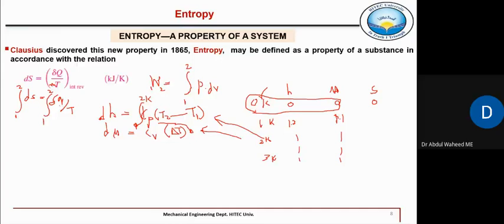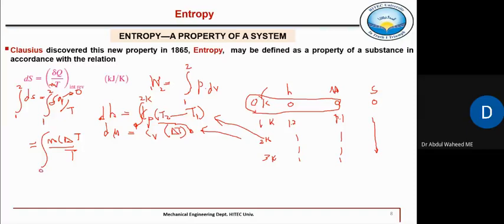So it means this term del Q by T is 0 because there is no heat transfer. And then we start calculating entropies at higher temperatures by evaluating this integral, because here del Q is mc delta T, change in temperature from 0 to 1 Kelvin, divided by the temperature in between 0 to 1.